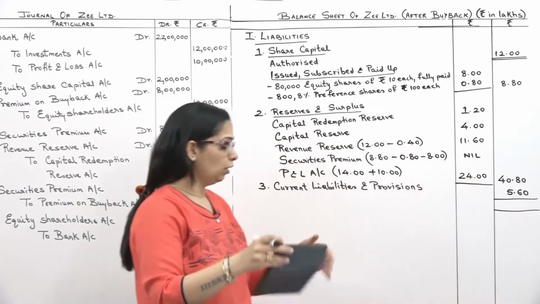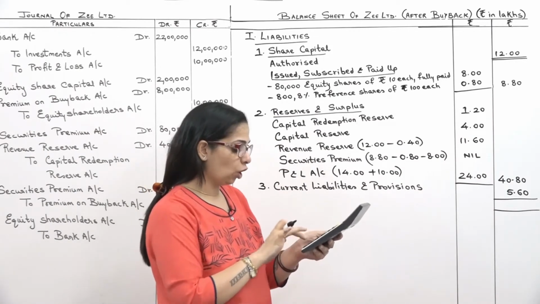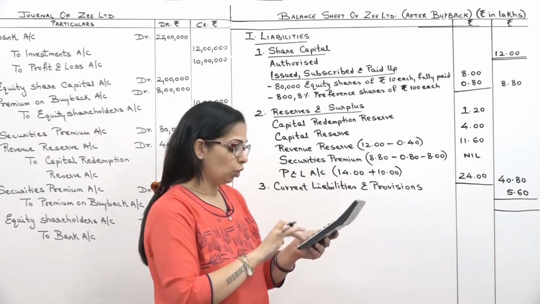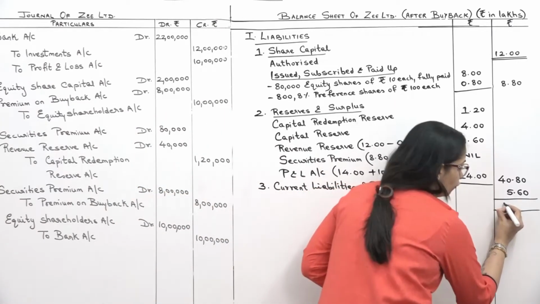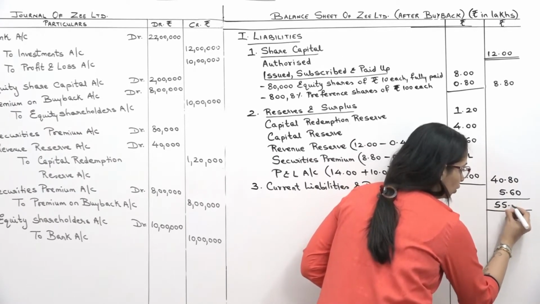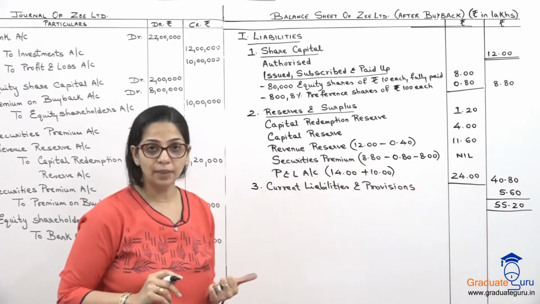Let's take a total of the three things. Don't make the mistake of adding your authorized capital. No need to add that. My total of these three is 55.20. So that's my total of the liability side.